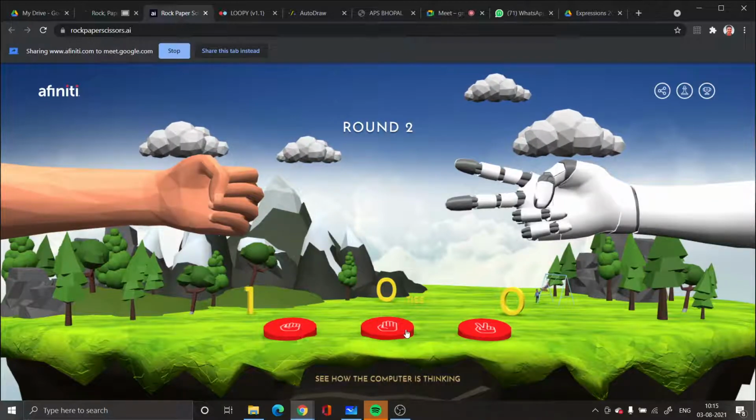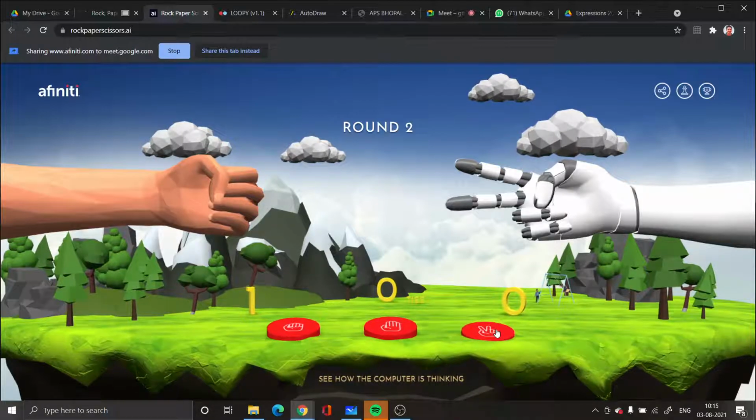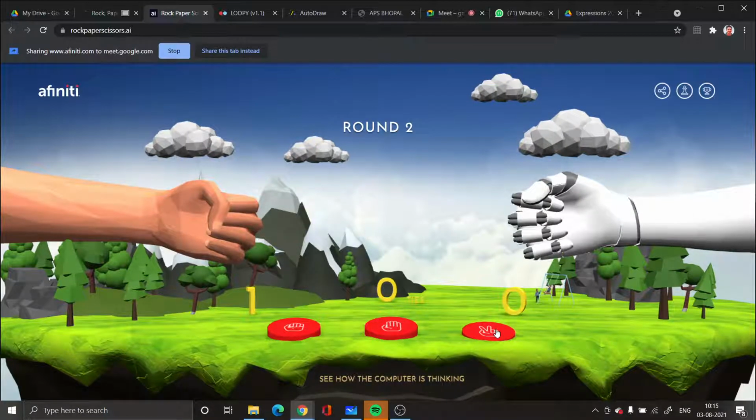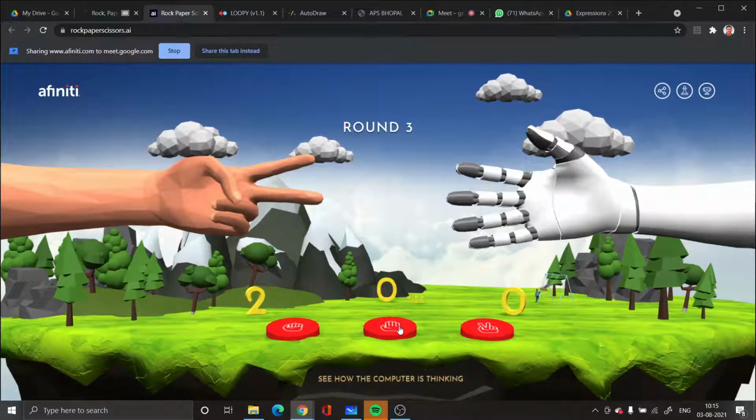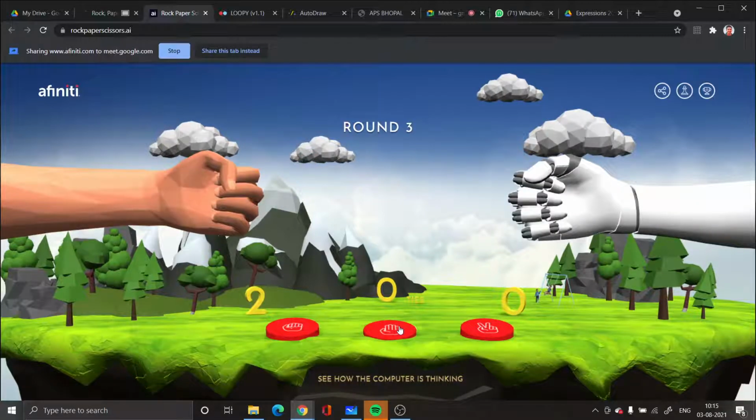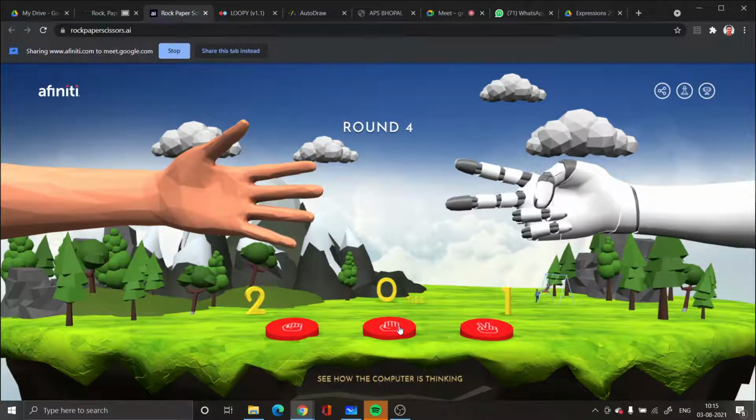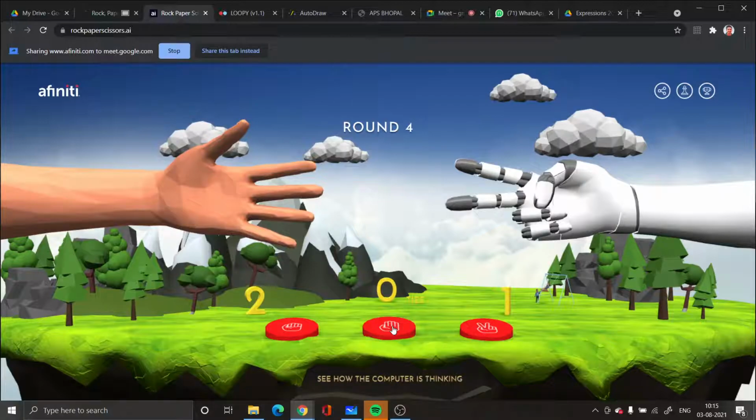I'm the winner in the beginning because it has read my mind that this was the move. I should have taken the other move instead. It should not be so obvious also.